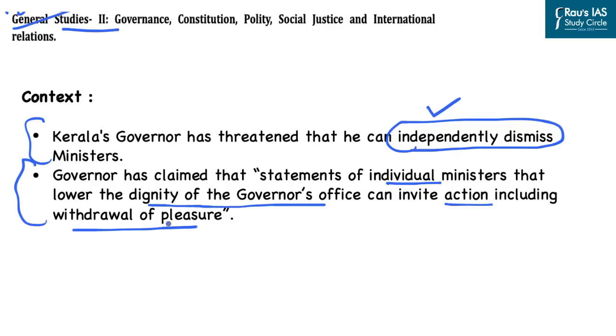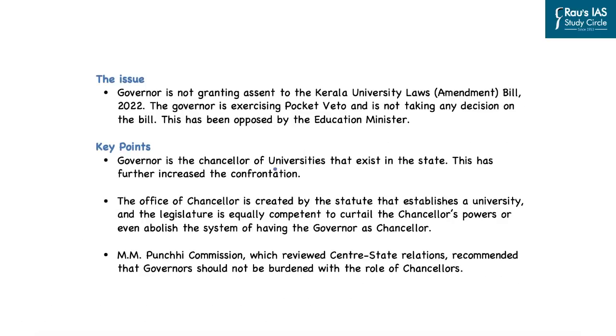So let us first understand what exactly is the issue here, and then we will try to understand the various provisions related to the governor which are applicable in this particular case. Now, the issue here is that the governor of the state of Kerala is not granting assent to the Kerala University Laws Amendments Bill. In this regard, the governor is exercising pocket veto and is not taking any decision on the bill. And this has been opposed by the Education Minister of Kerala.